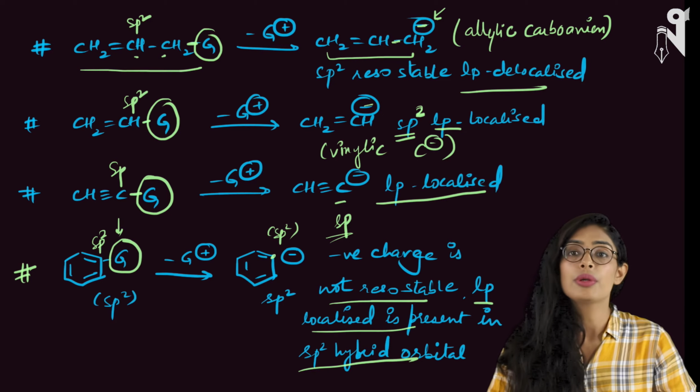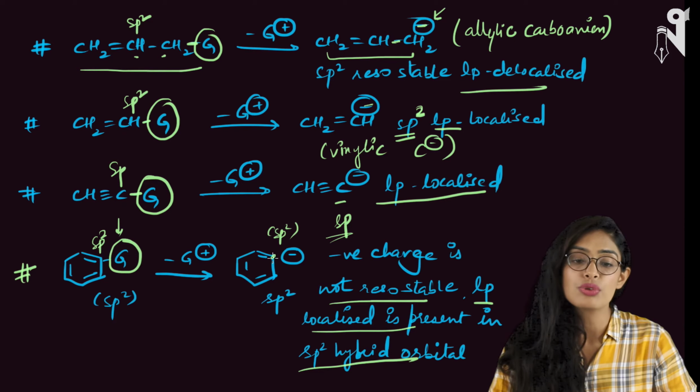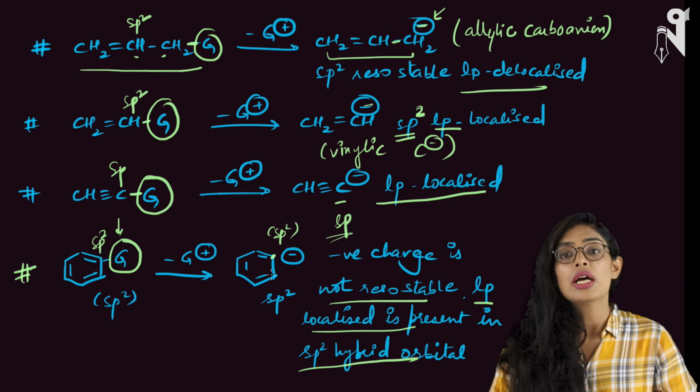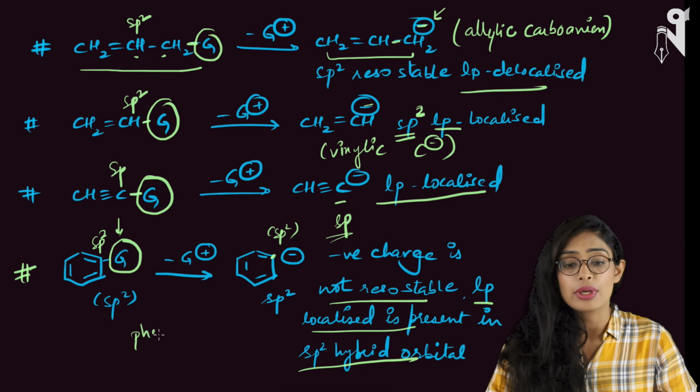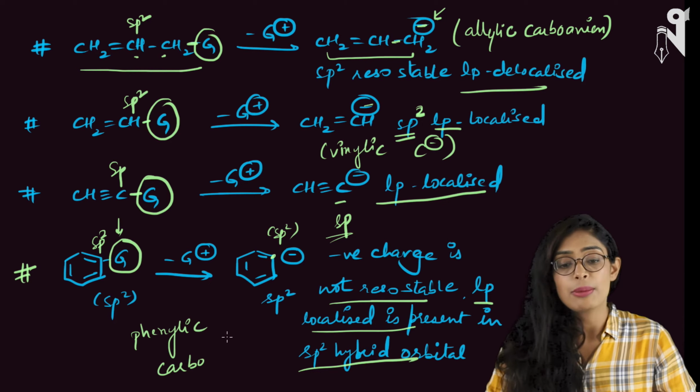This is very important. You need to understand this. The negative charge which is present over here on the carbon is not a delocalized one, and that is the reason why this carbanion is not stable. Phenylic carbanion is not a stable carbanion. Phenylic carbanion will be the name of this intermediate species, carbanion.